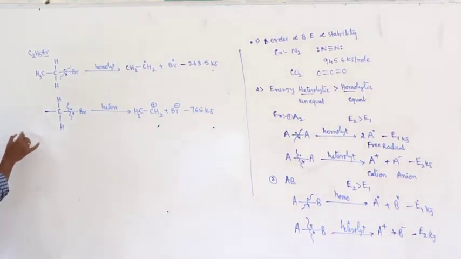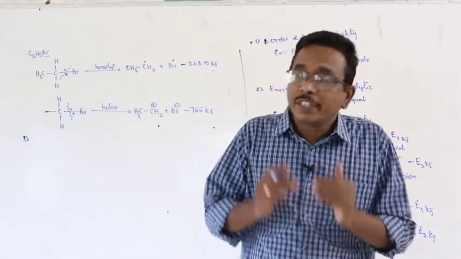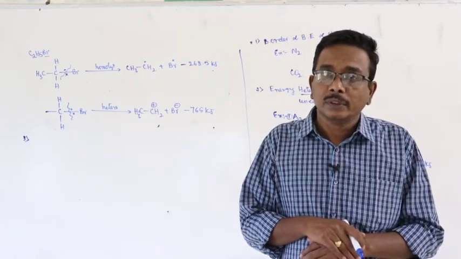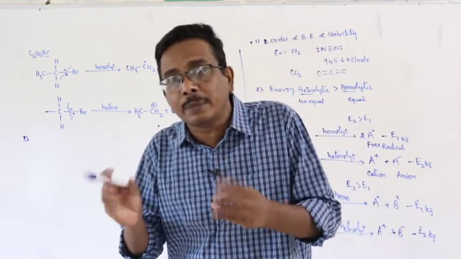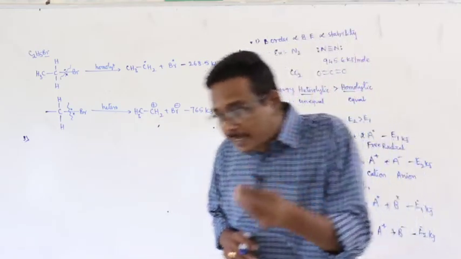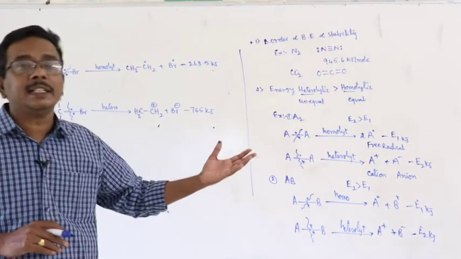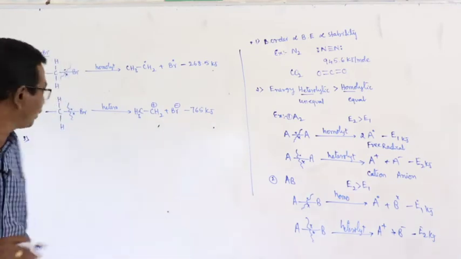And the third point: in case of the compounds which are formed by the elements of the same group, means they are almost the same type of compounds, with increase of the size of the bonded atoms, internuclear distance increases. With increase of internuclear distance, bond energy decreases.